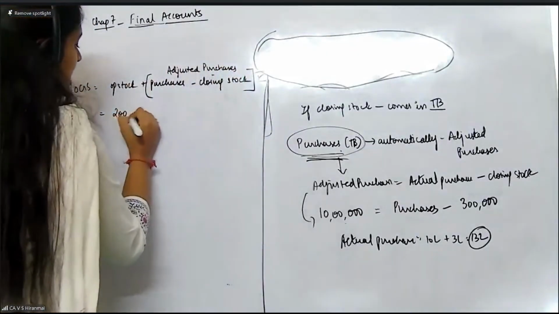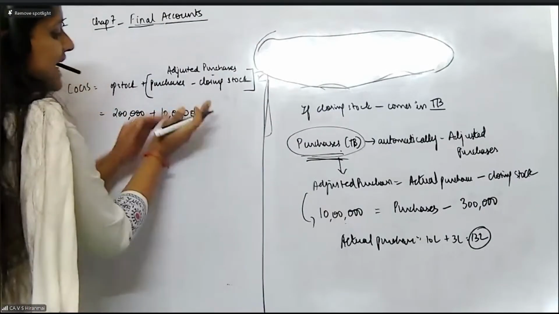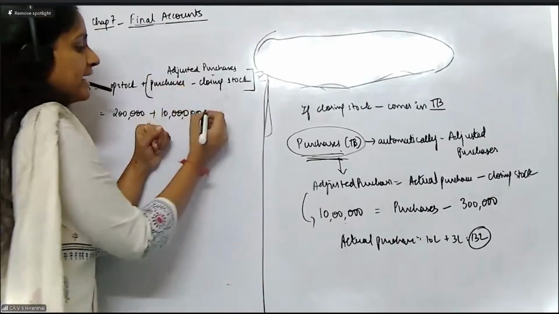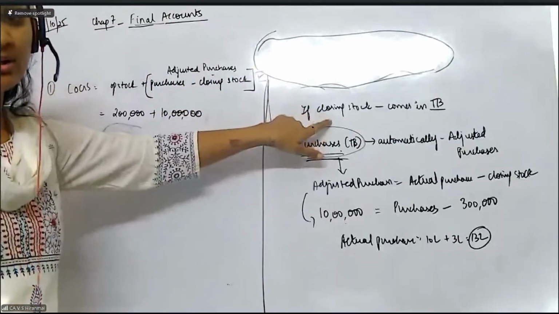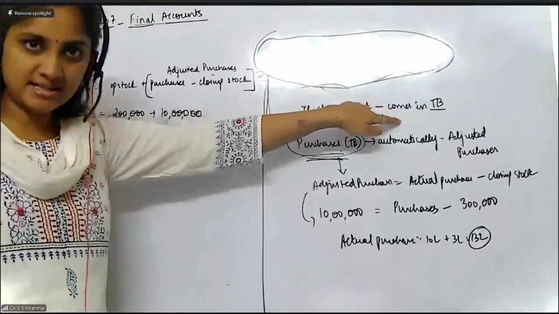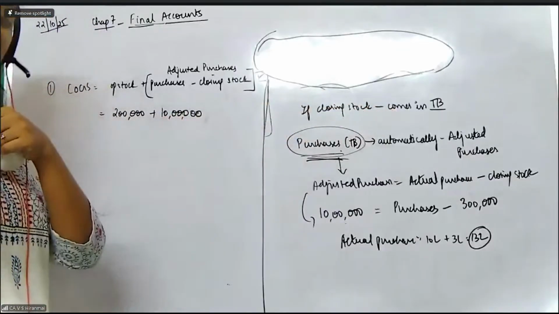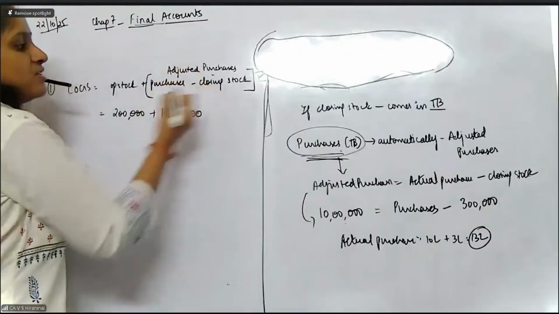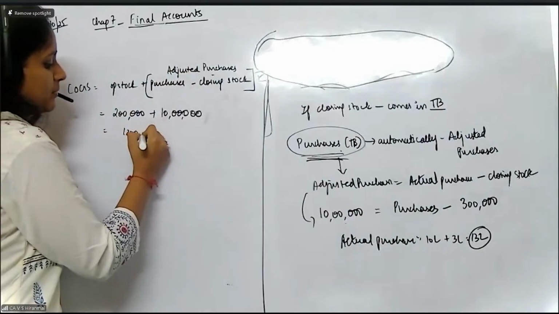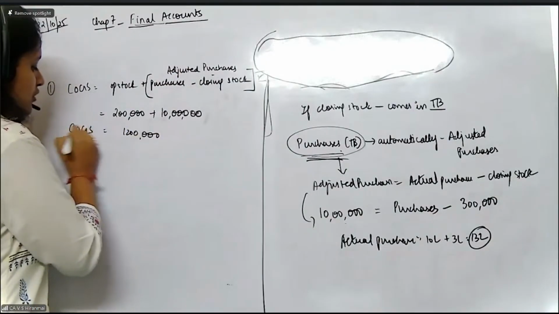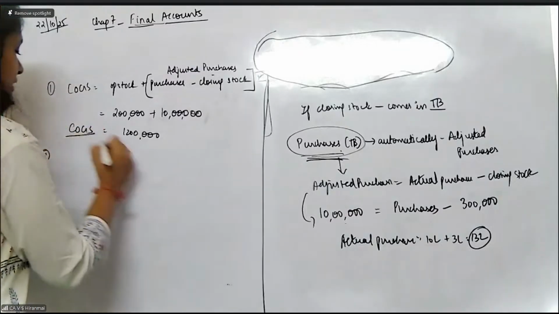Now, this particular 10 lakhs, whatever is given to me, I will take it as it is. I should not again do 10 lakh minus closing stock. Because what is the concept you learned? If closing stock is inside the trial balance, then the value of the purchases will become adjusted purchases. Adjusted purchases means purchases minus closing stock. That is the formula. So now 12 lakh rupees will become the cost of goods sold. That's all. Now the second point, amount paid to the creditors.